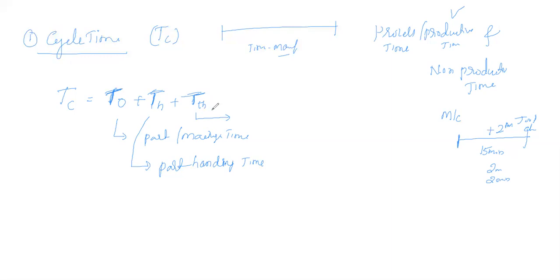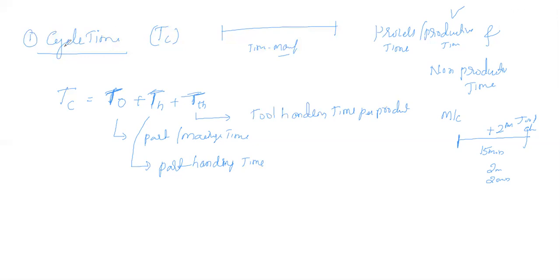Here the T of small ph represents the tool handling time. For example, while we are performing an operation, if there is a breakdown in the tool or any damage, then we need to change the tool. In such cases, we need to add that time also to the cycle time of that particular product. Usually per product, we need to add the tool handling time for each product. Like this we calculate the cycle time of any particular product.